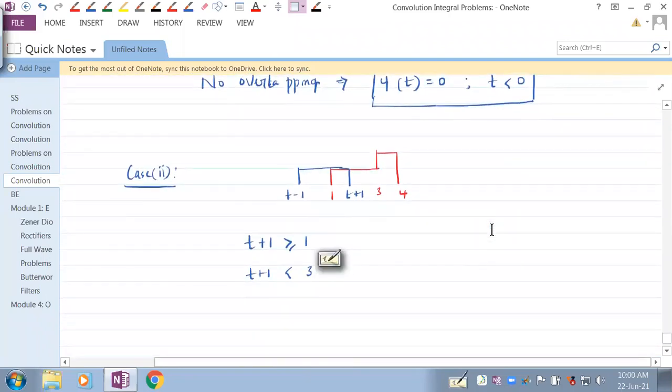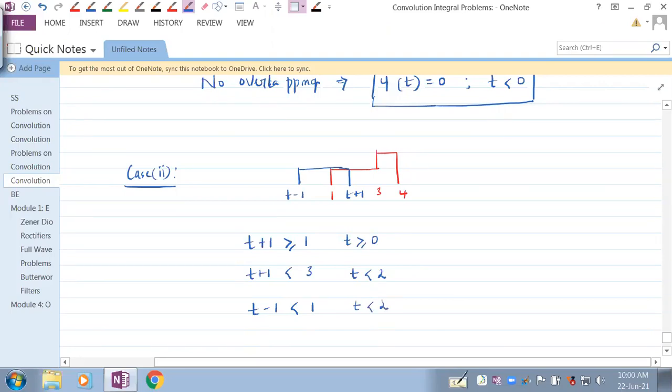Now, t plus 1 is less than 3. We can also say t minus 1 is less than 1. So what would this look like? This is t greater than or equal to 0. This is t less than 2, and this also is t less than 2.